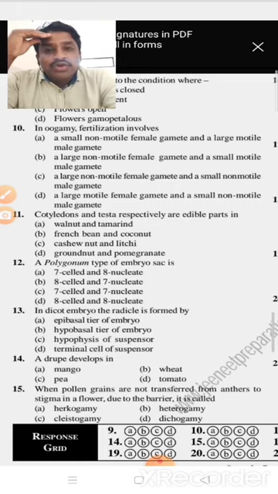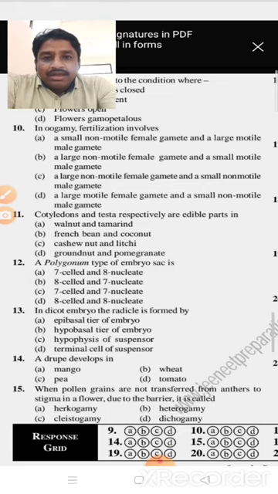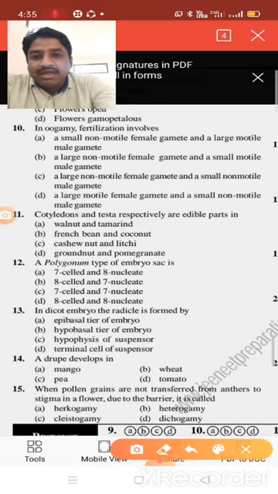Such a fusion we call oogamy. So among the given options, a large non-motile female gamete and a small motile male gamete, option B, is the right answer.